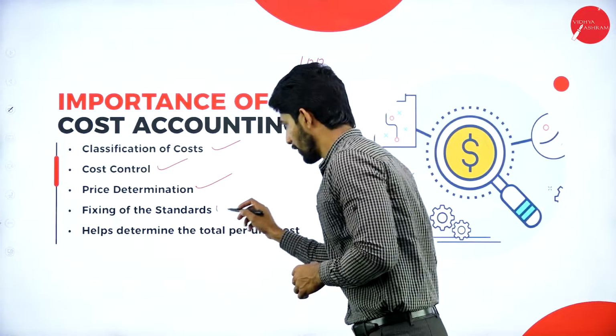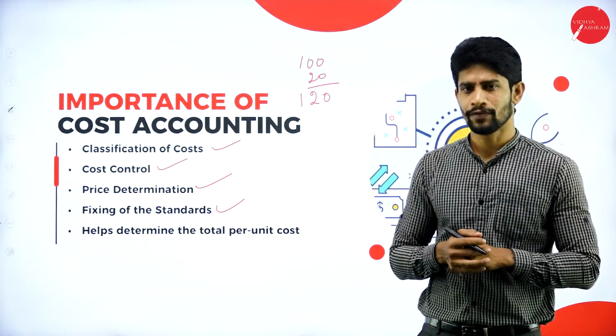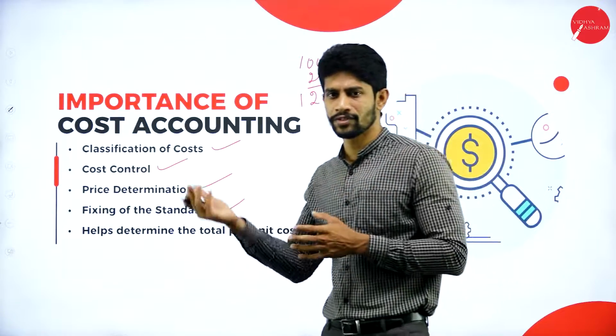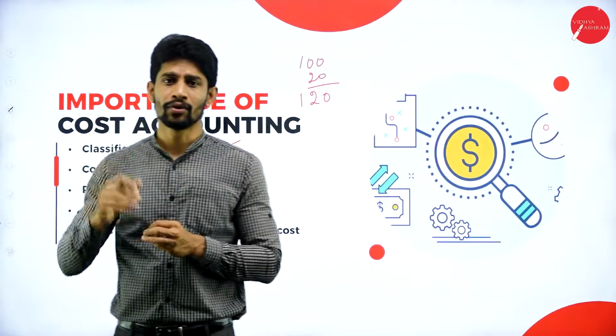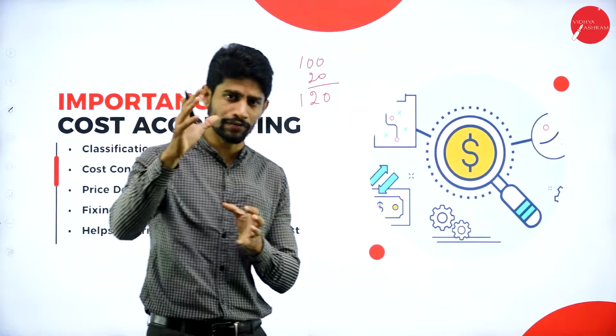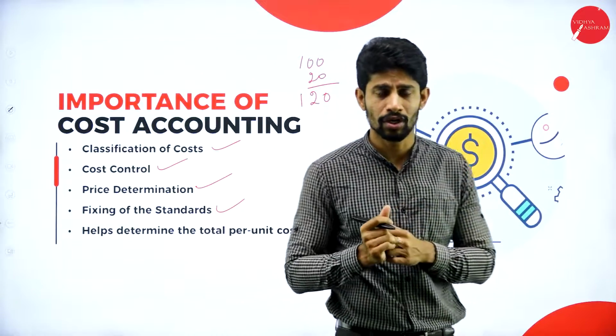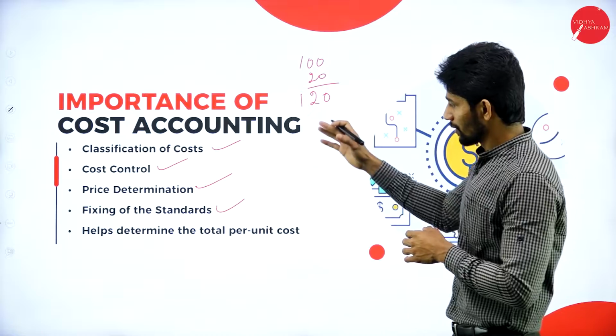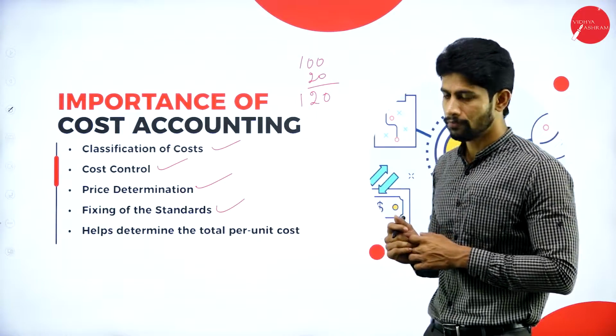Next one, fixing of the standards. Fixing of the standards is all about things like fixing of salary or fixing of rent of a building, whatever. So fixing of standards always depends on the cost accounting. So that is also one of the importance of cost accounting.